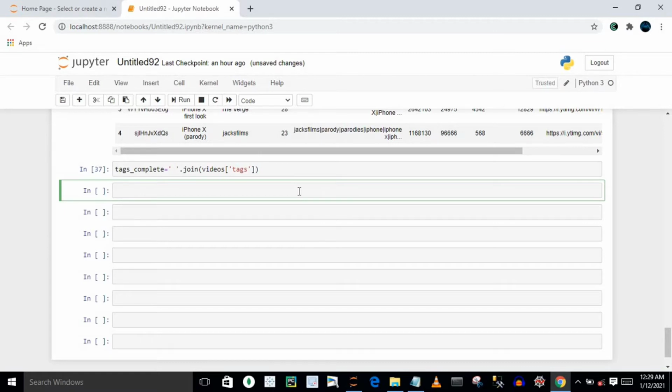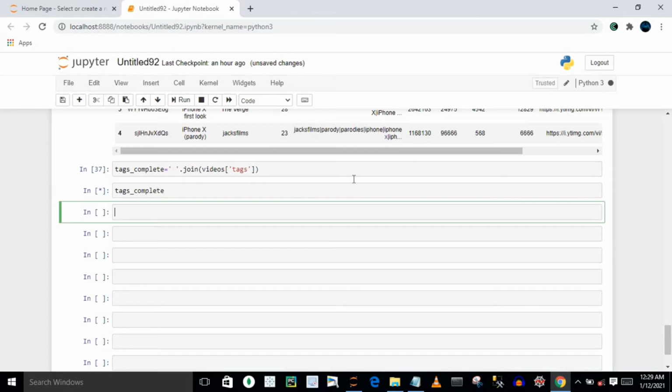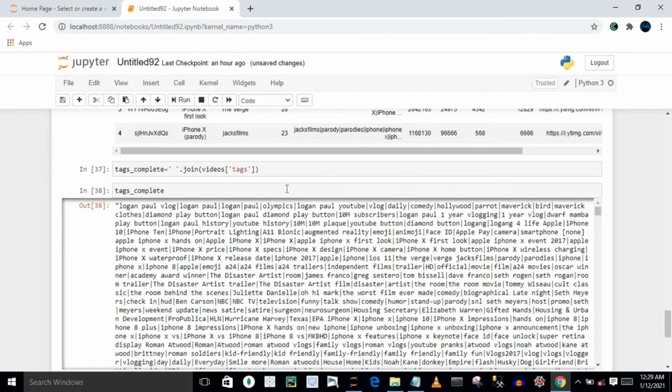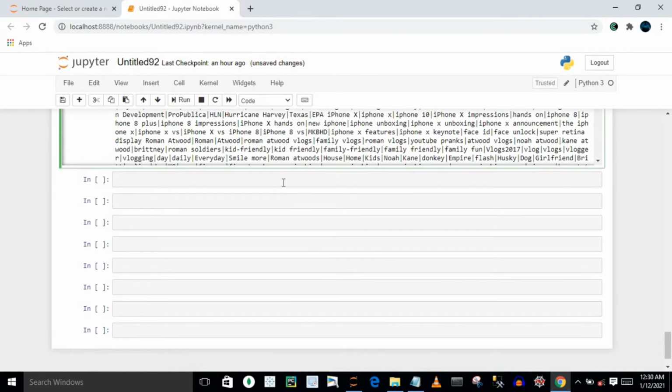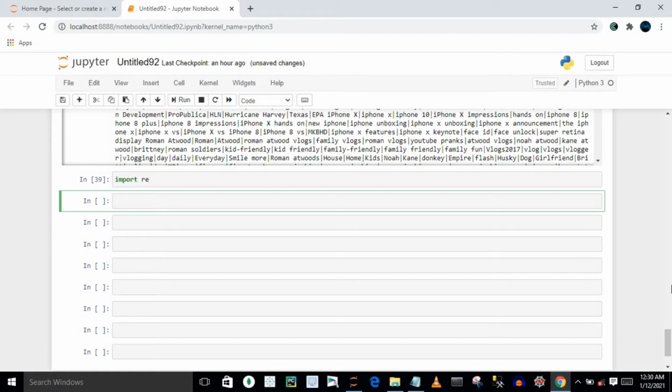Let's say I'm basically going to print this tags_complete. We will observe over here that you have some kind of noise in the data. Let's say you have some special characters in the data, so you have to remove these. For this, I am going to import a module which is re, exactly the regular expression module. This module will be very handy whenever you have to deal with some kind of text data.